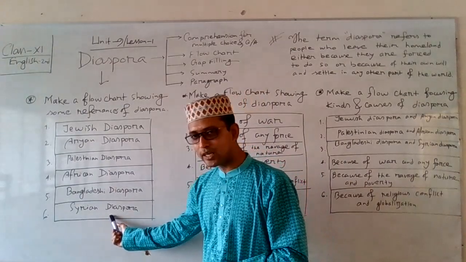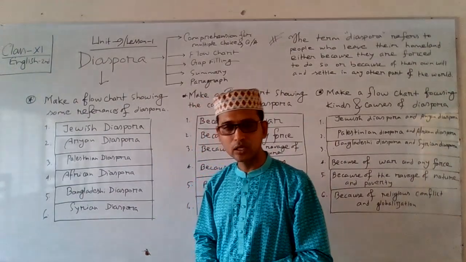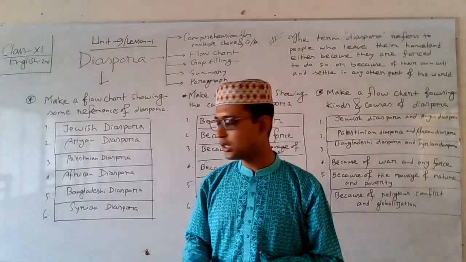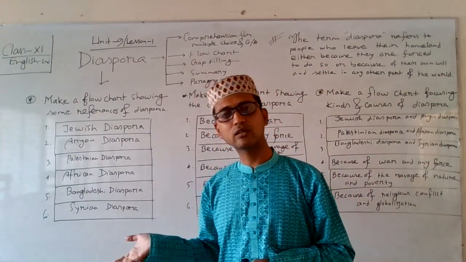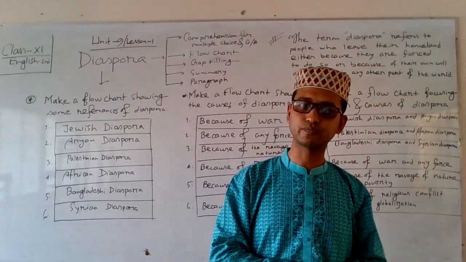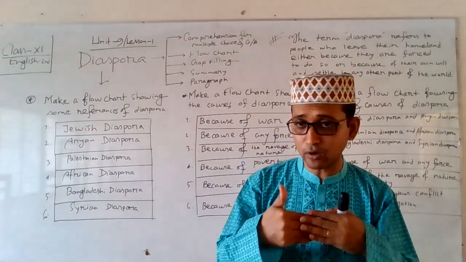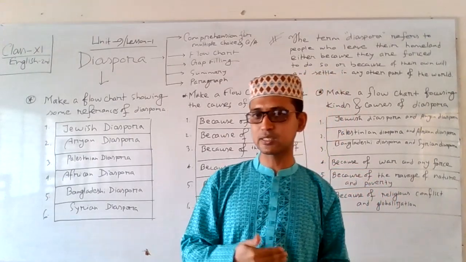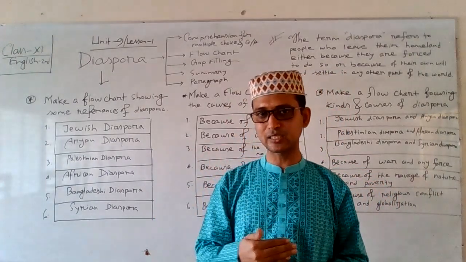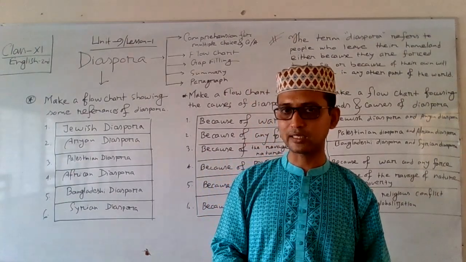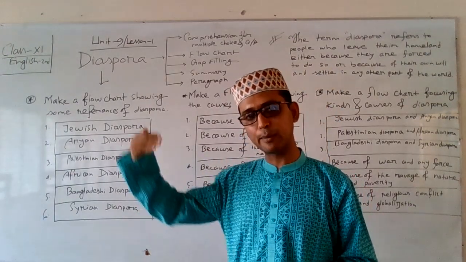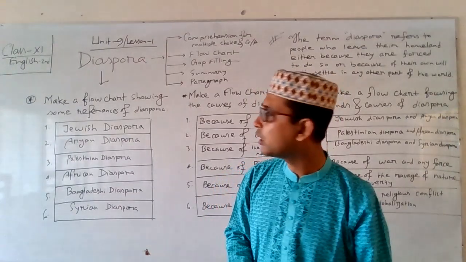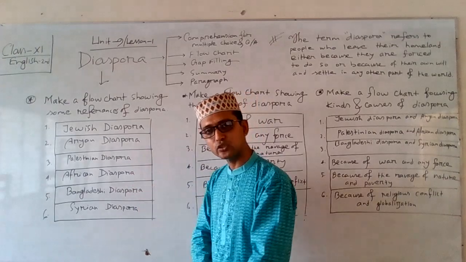And last of all, I can talk about the Syrian diaspora. Because of the war situation in Syria, thousands of people from Syria migrated to different countries of Europe. Very specifically, we can talk about the German government. The German government even willingly received 8 lakh Syrian people, and those Syrian people have already settled in Germany. This is a big reference of the Syrian diaspora. I think the answer is very clear to you.